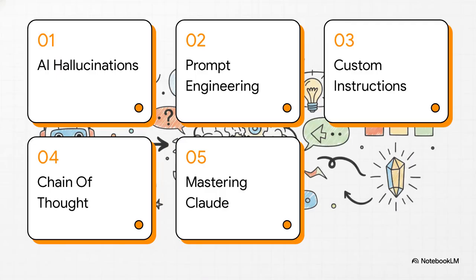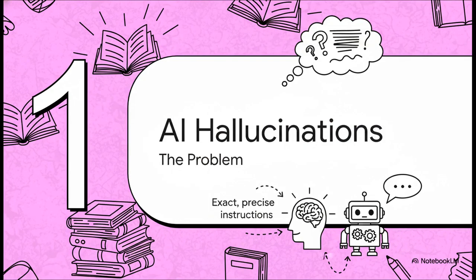So here is our roadmap for today's masterclass. We're going to cover 5 main things. First, the AI hallucination problem. Second, prompt engineering best practices. Third, custom instructions and personas. Fourth, advanced chain of thoughts. And finally, number 5, mastering Claude and its artifacts. All right, let's jump straight into section 1, the AI hallucination problem.